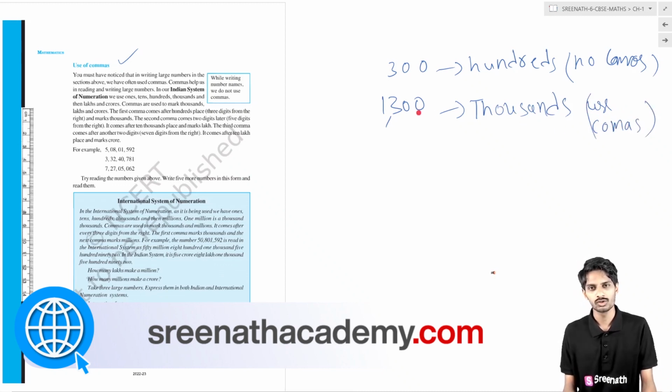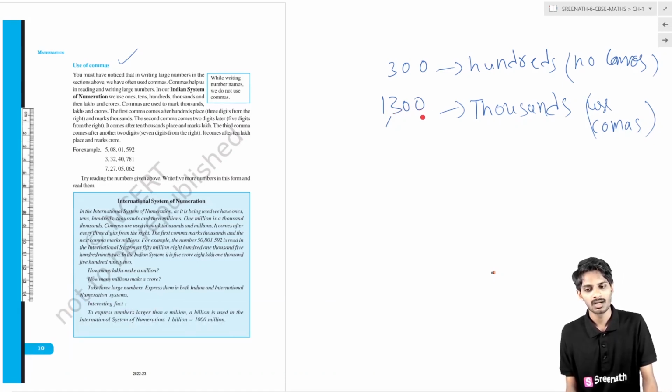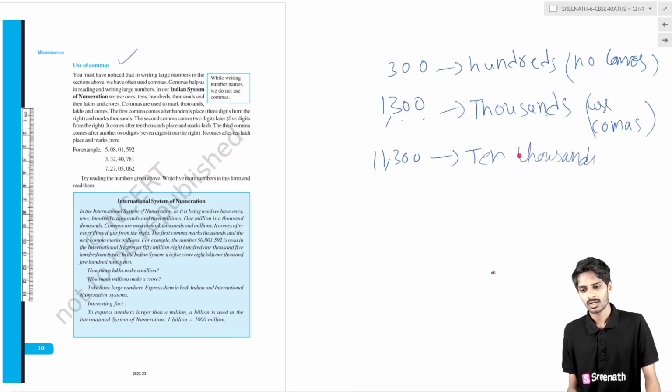Where is the position we use commas? It is to the left of the 3 digits. After 3 digits from the ones place, we use 1 comma. Then again for 10,000, that is 11,300, it is 10,000 and 1,000, there is no additional comma between them.